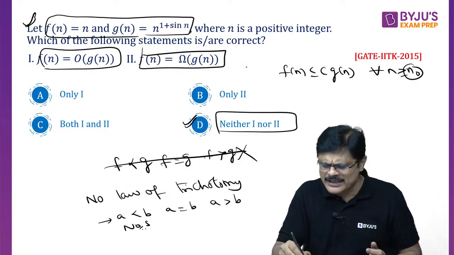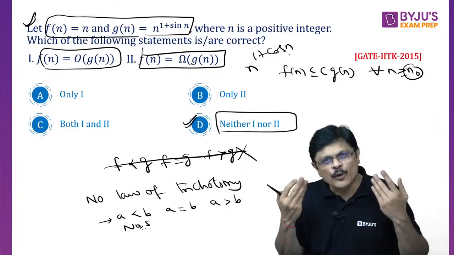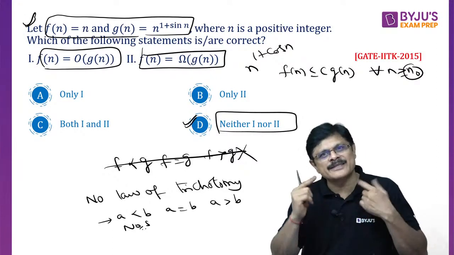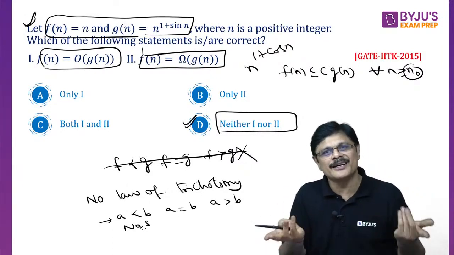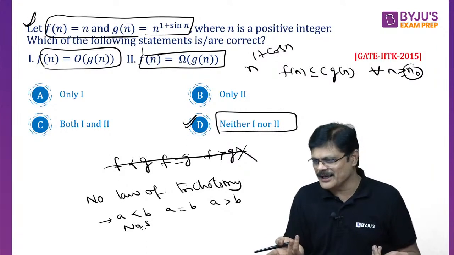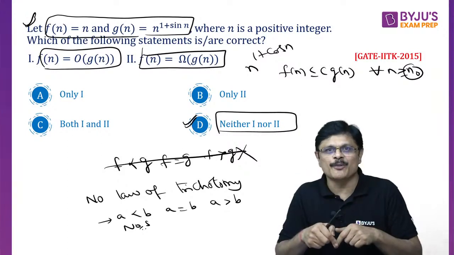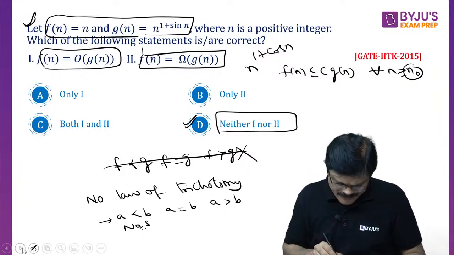You can take one more example, n power 1 plus cos n also. Why only sin n? Why trouble only sin n? Cos n also is the same. Am I clear? But in every book you find 1 plus sin n, they take it as standard. Anything you can take which oscillates, that troubles you like that. So those who know calculus, they know much better about this. Otherwise, you will have a little difficulty, my dear friends. That's it. Got it?